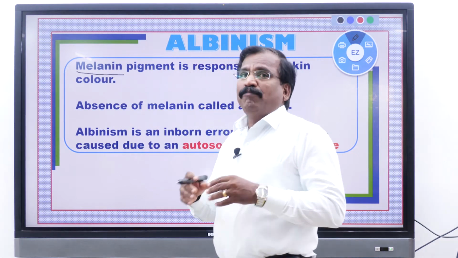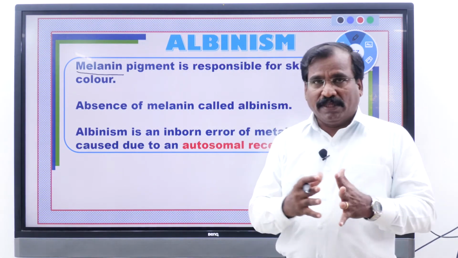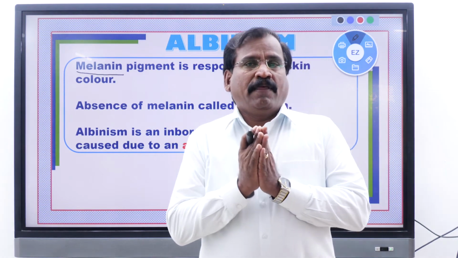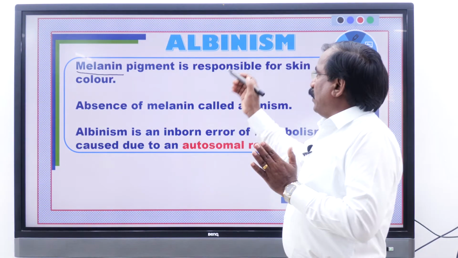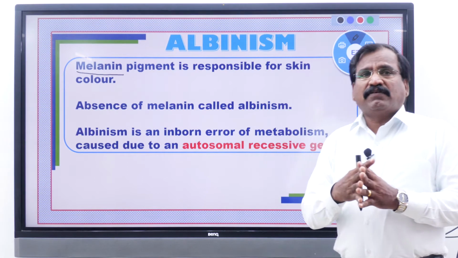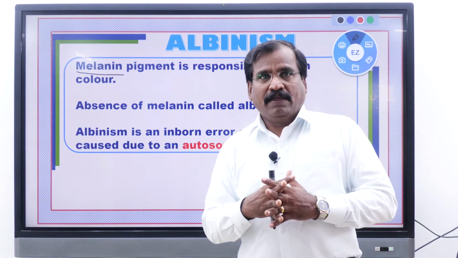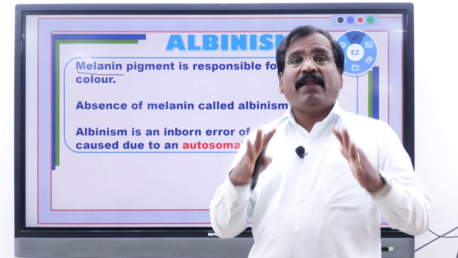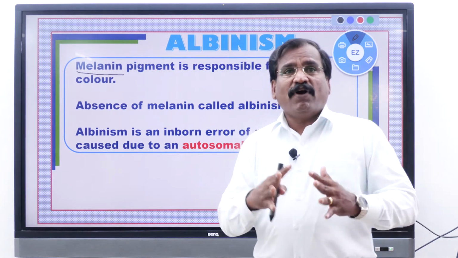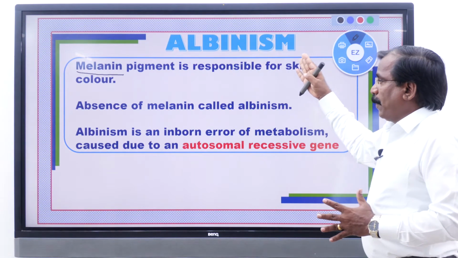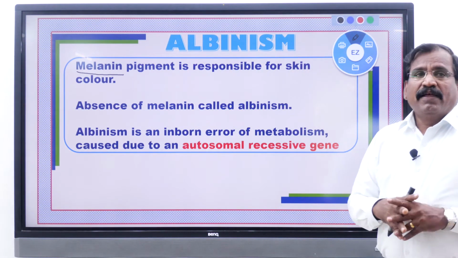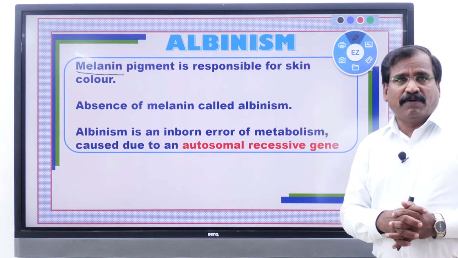That melanin pigment gives color to the skin. Albinism is a disease with a total absence of the melanin pigment. That disorder is called albinism.